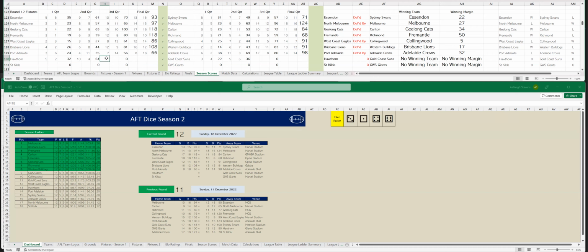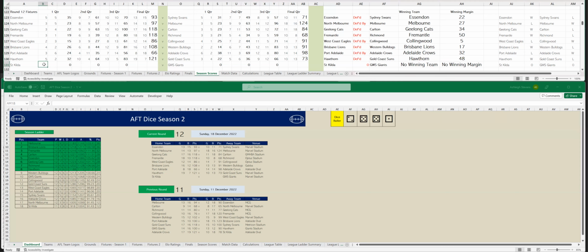Hawthorn in the third quarter have kicked 3 goals, 1, so that's 13 goals, 5. To Gold Coast, 4 goals, 6, so that's 9 goals, 12. And at three-quarter time, Hawthorn are leading by 17 points. Hawthorn in the last quarter have kicked 6 goals, 2, so it's 19 goals, 7. To Gold Coast, 1-1, so that's 10 goals, 13. And Hawthorn have won this game by 48 points, which puts Hawthorn in 8th spot and Gold Coast down to 12th.